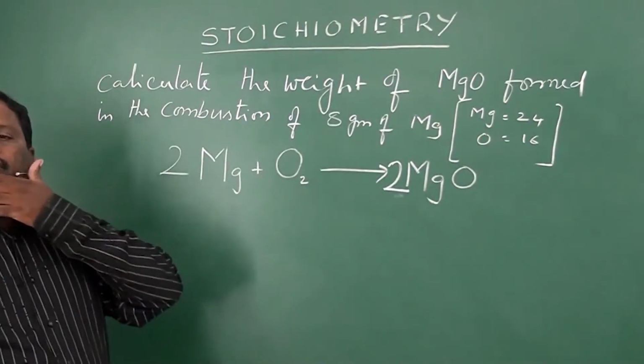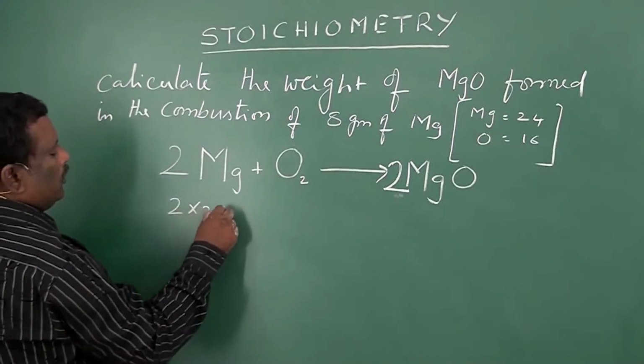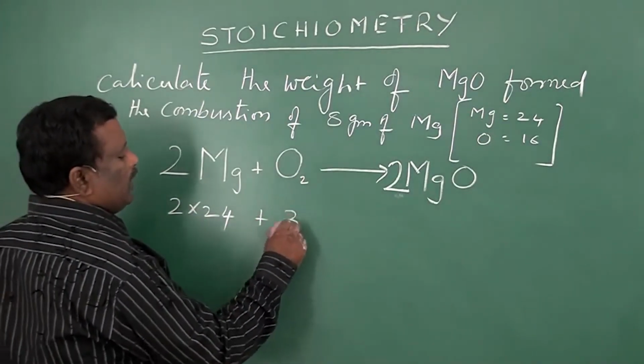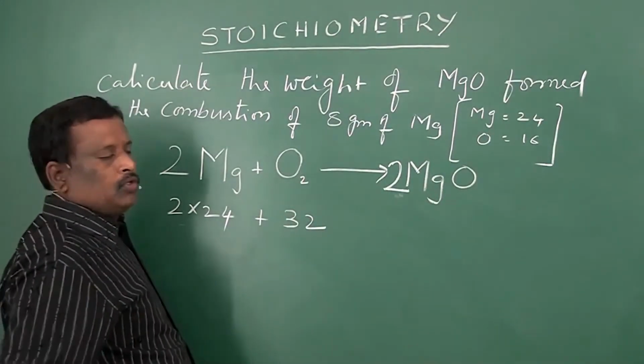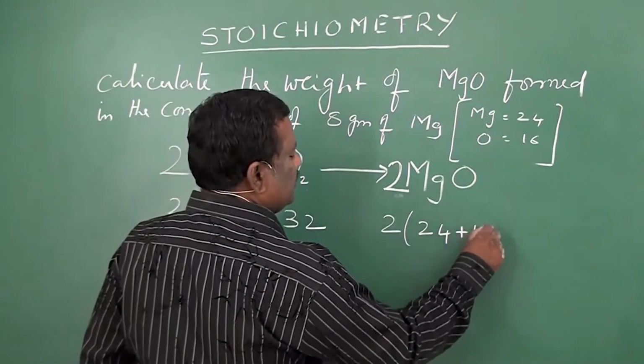Now apply their atomic weights. Magnesium atomic weight is 24. So 2 into 24 grams of magnesium is reacting with 32 grams of oxygen to give 2 into 24 plus 16.